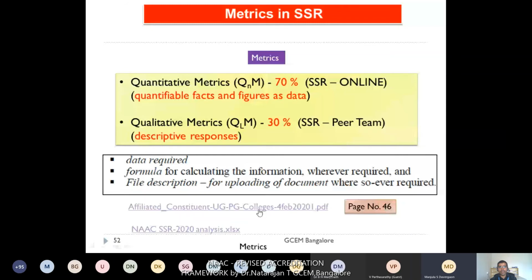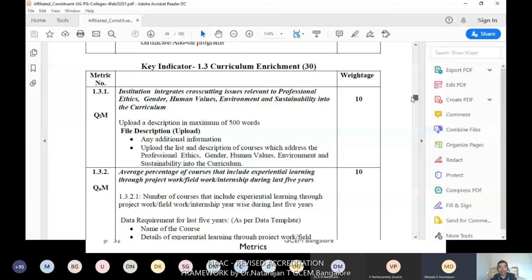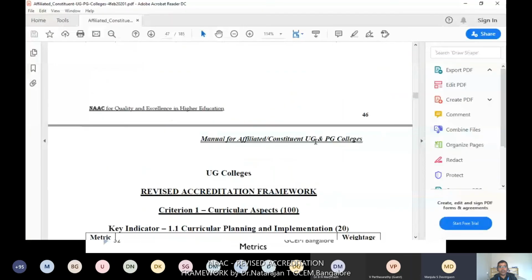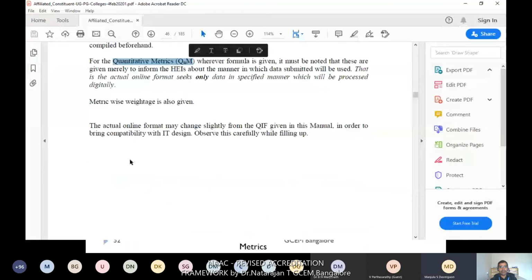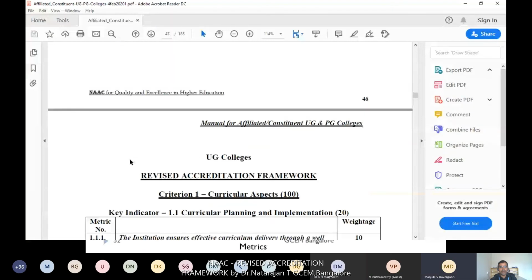From page number 46, you can refer to this. You can see the quality indicator framework. In that, qualitative and quantitative metrics are there. Your manual contains the QIF part in two categories.